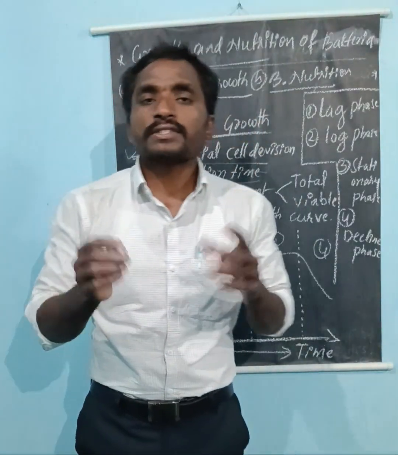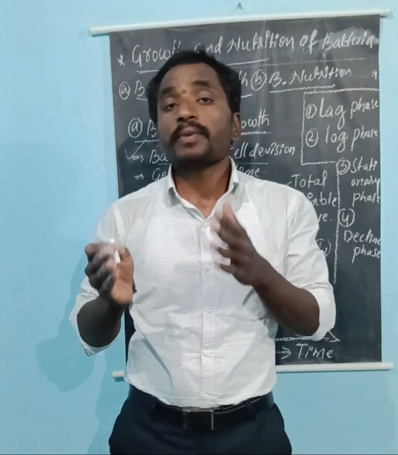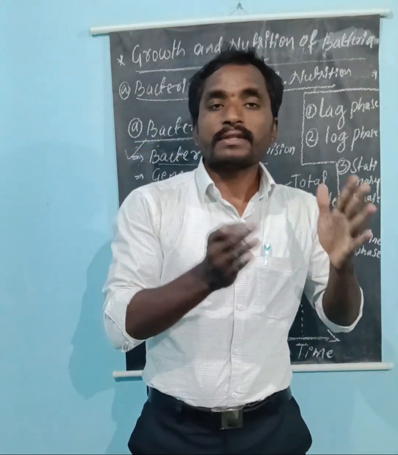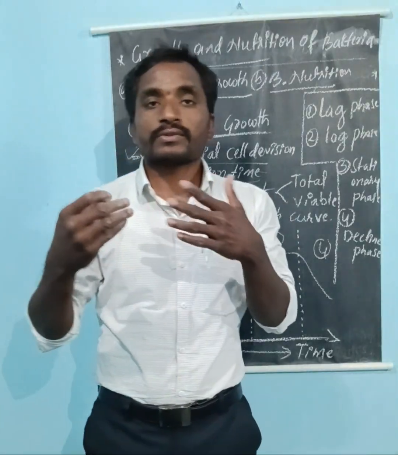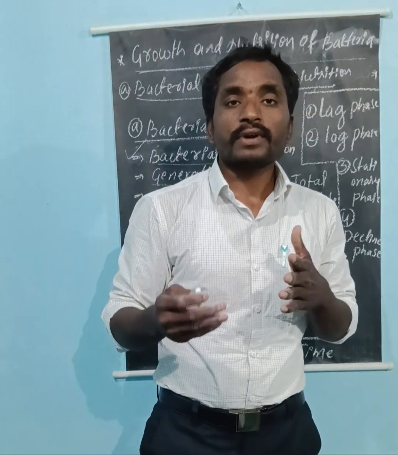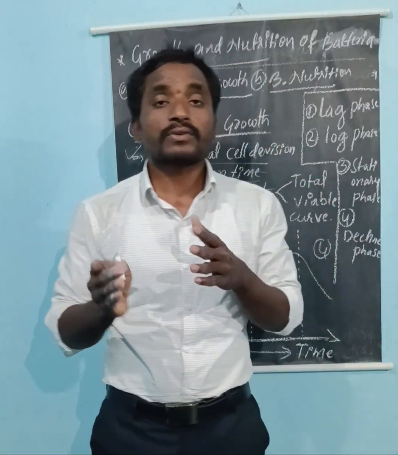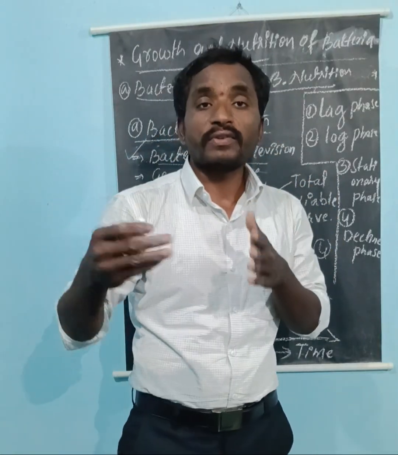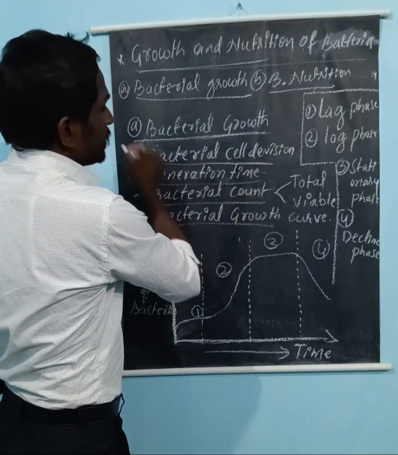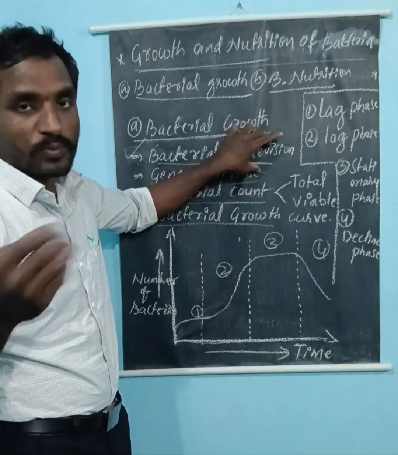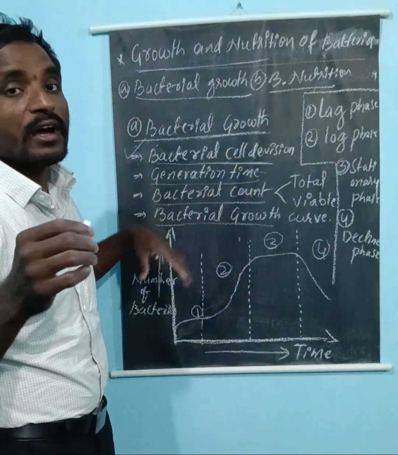Here the reproduction takes place in the bacteria in the form of binary fission. That is, one cell is divided into two, two cells divided into four, four into eight, and so on. So likewise, binary fission means one cell division, that is what we call the bacterial cell division. Here the bacterial cell division usually takes place by the process we call bacterial or binary fission.